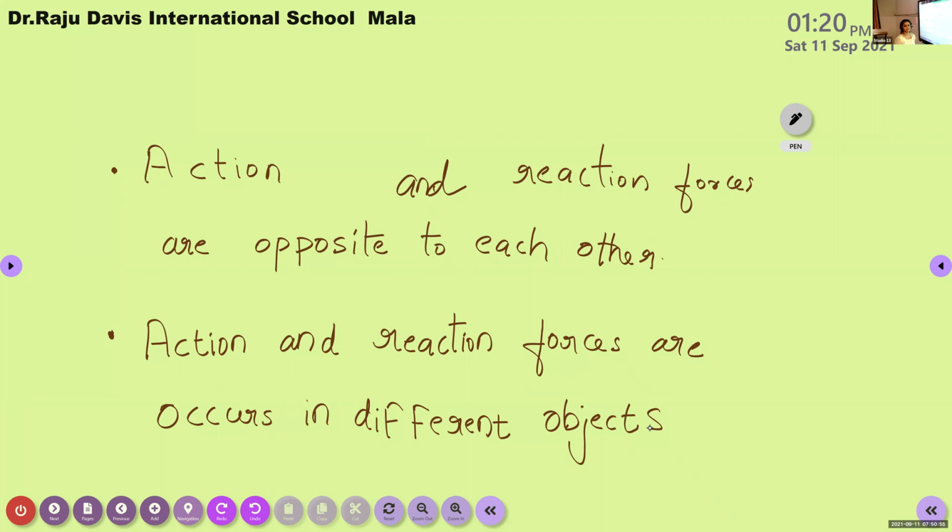So these are the two characteristics of action and reaction force. Action and reaction forces are opposite to each other. If action is a force acting in the forward direction, reaction is a force acting in the backward direction. And they do not occur in the same object. Based on this concept, Newton formulated the third law of motion: to every action, there is an equal and opposite reaction.